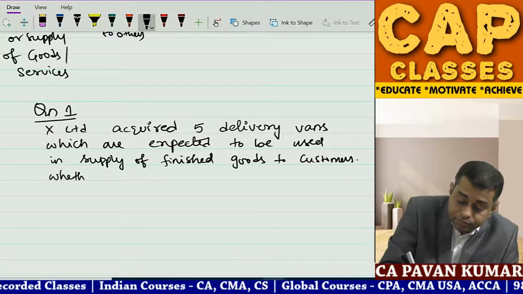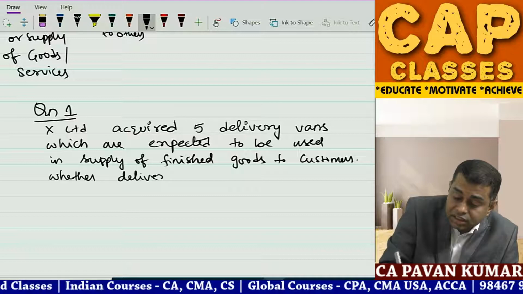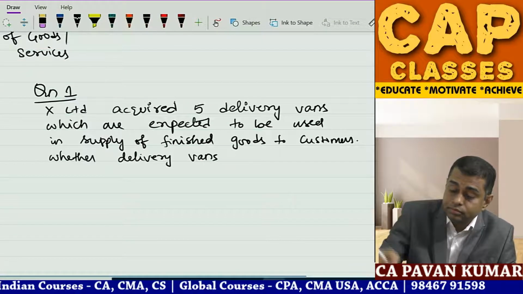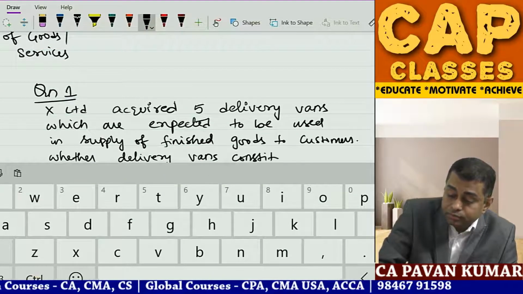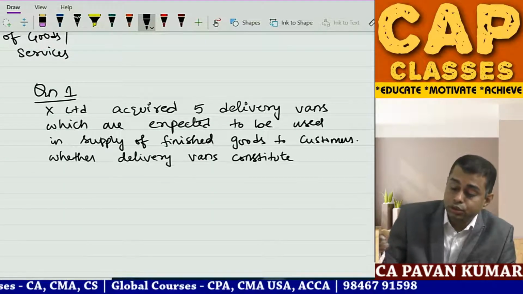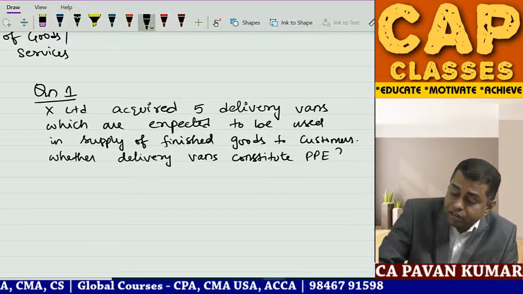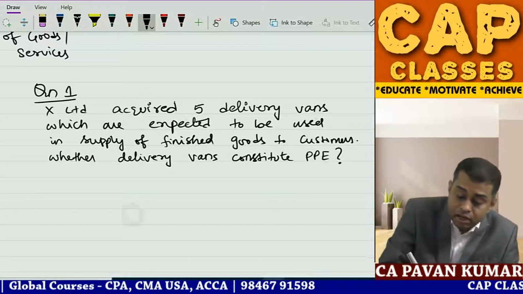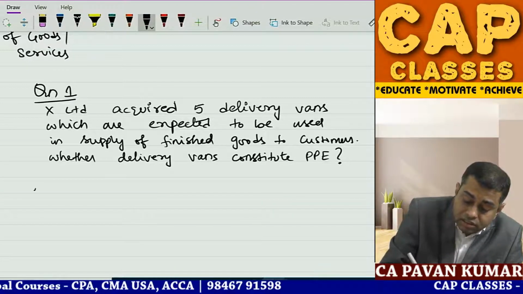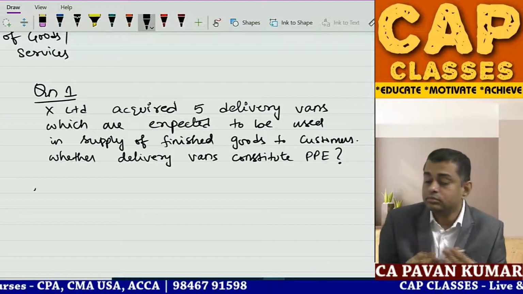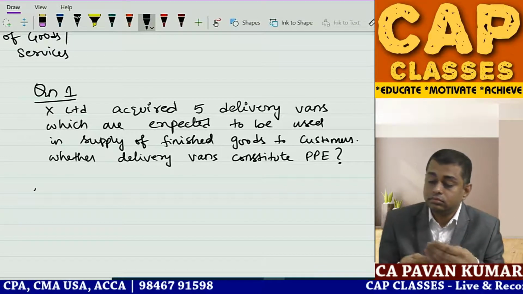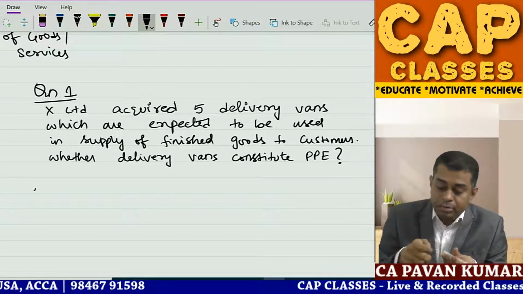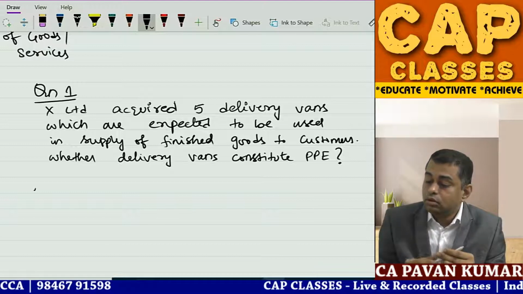Whether delivery vans constitute items of property, plant and equipment. Guys, read this and tell me the answer, please. I am waiting for your answer. Tell me fast. What is your answer?